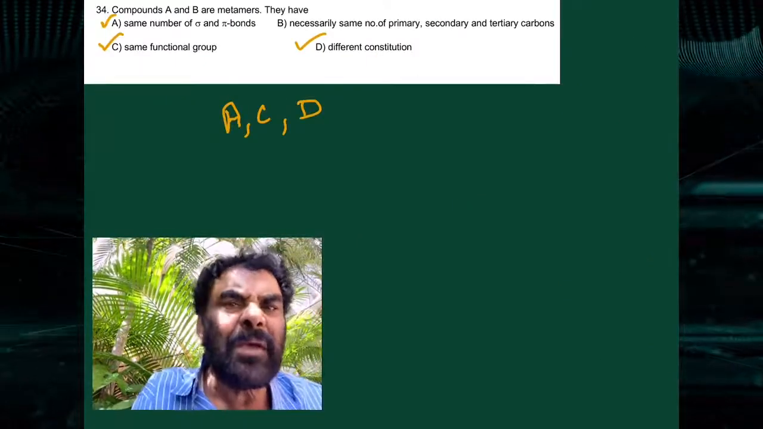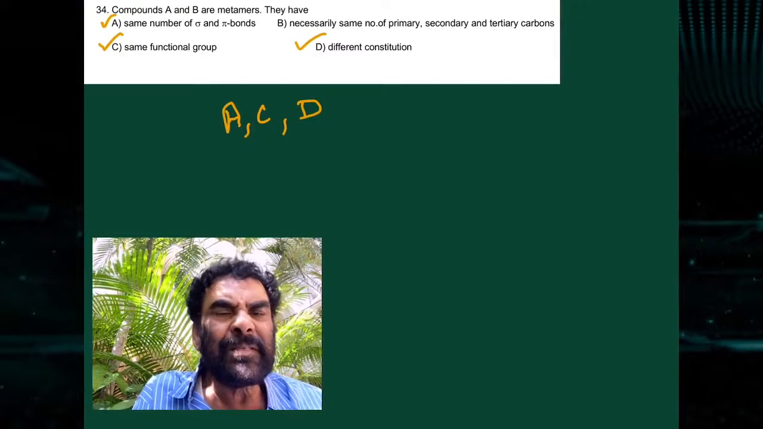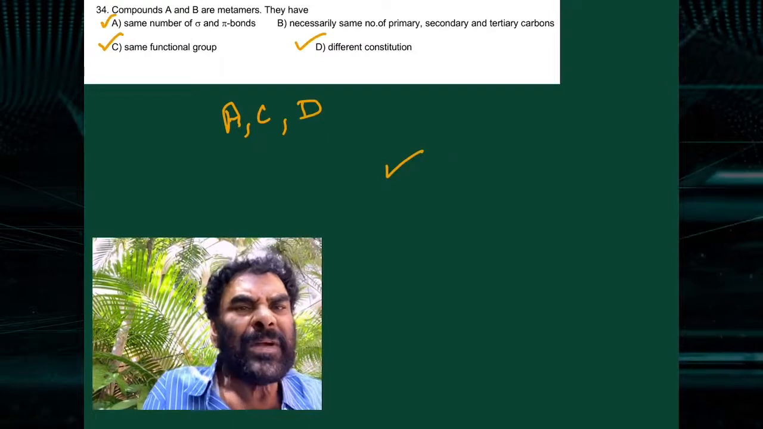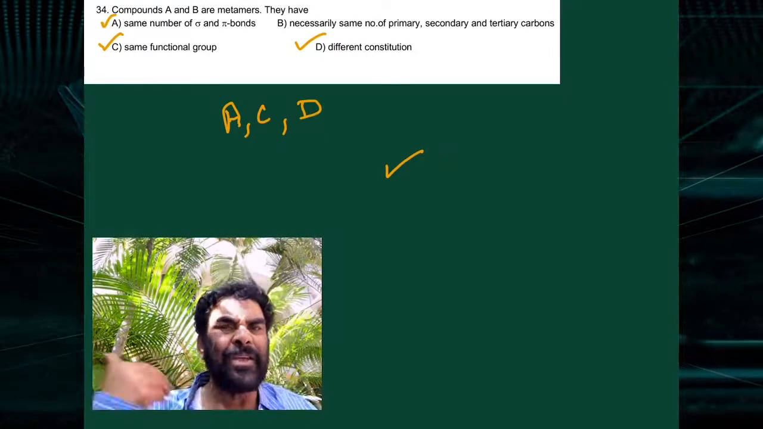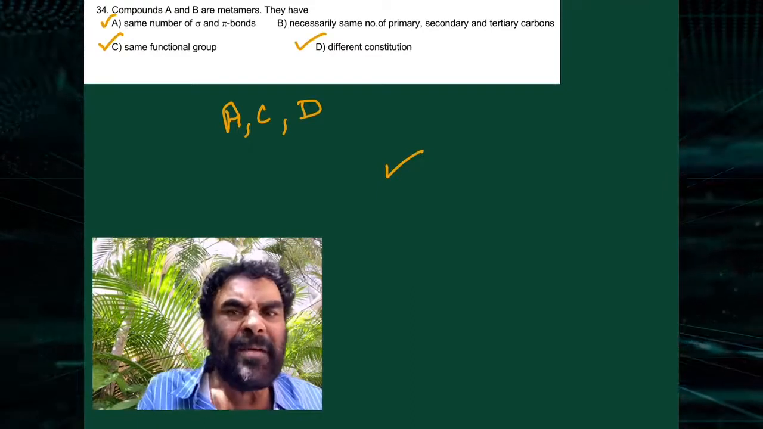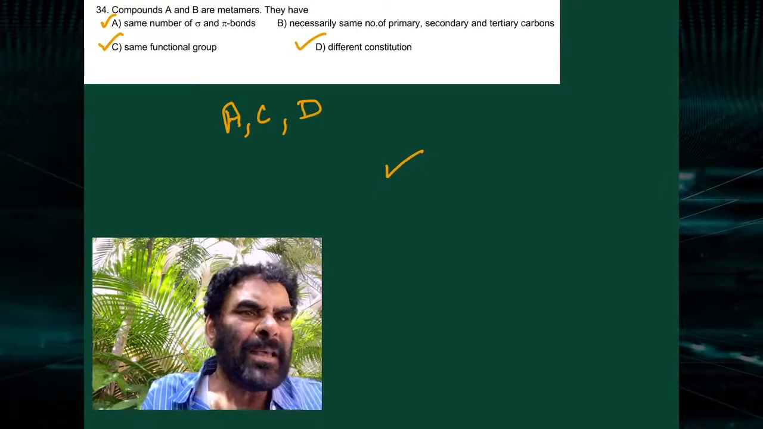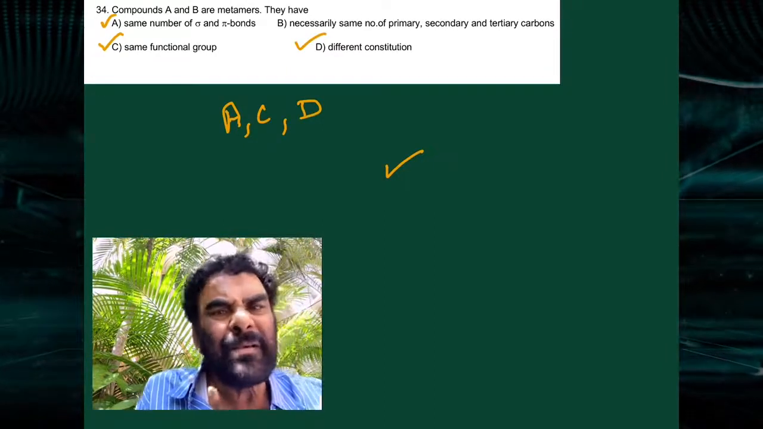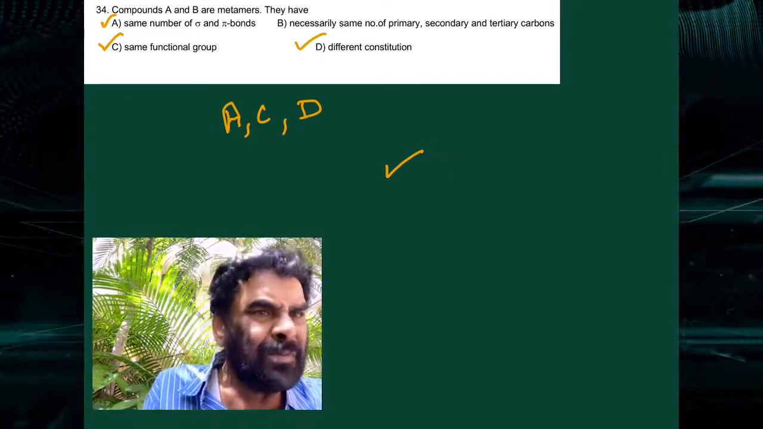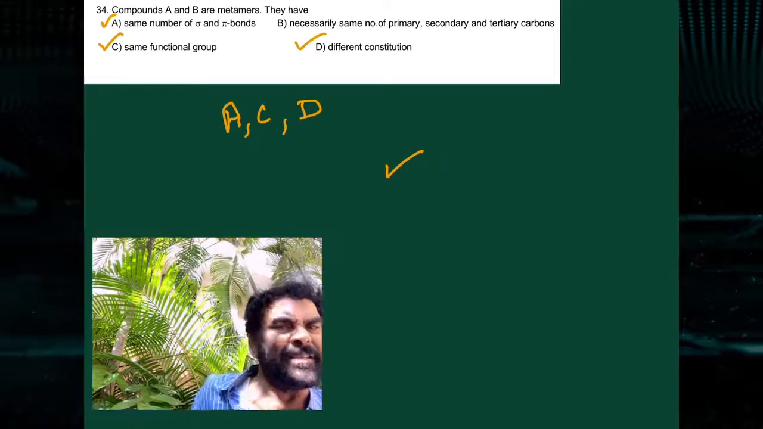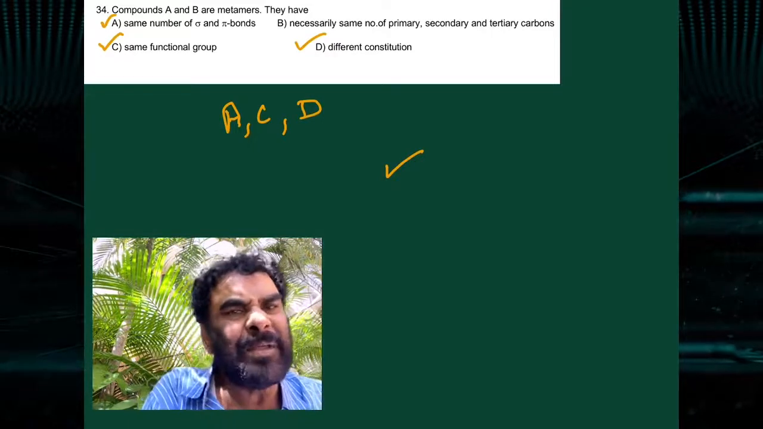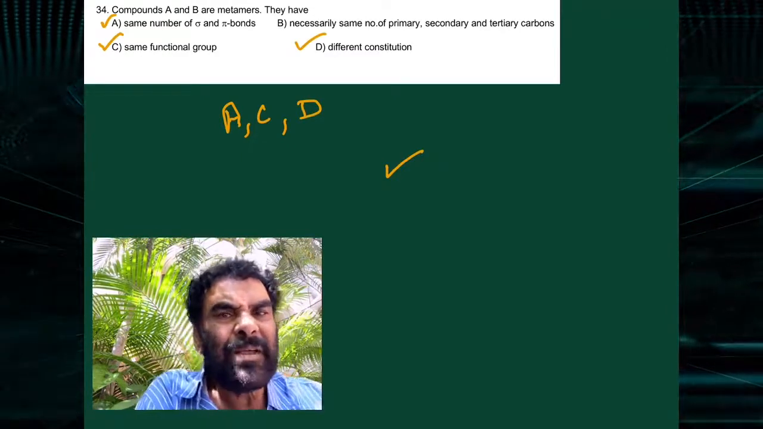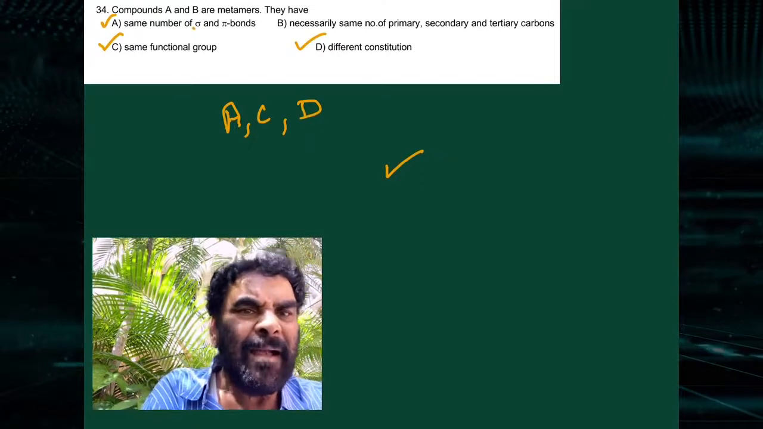Compounds A and B are metamers. They have the same number of sigma and pi bonds. Metamers differ in the number of carbon atoms or the nature of the carbon chains. Necessarily the same number of primary, secondary, tertiary carbons, not necessarily, this is wrong. Because n-propyl and isopropyl differ, they need not be the same. They should have the same functional group, and the same number of pi and sigma bonds.